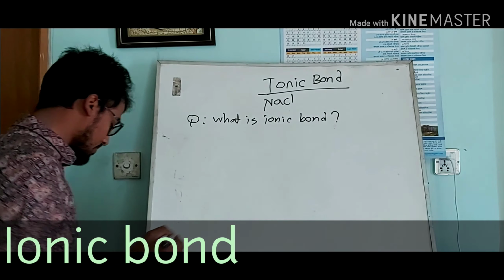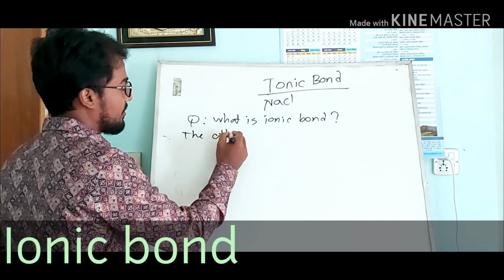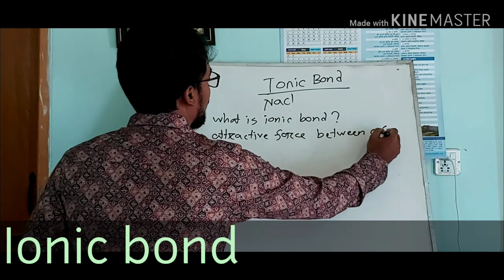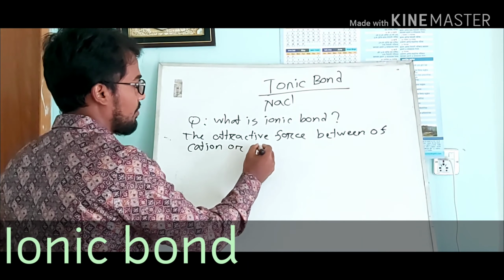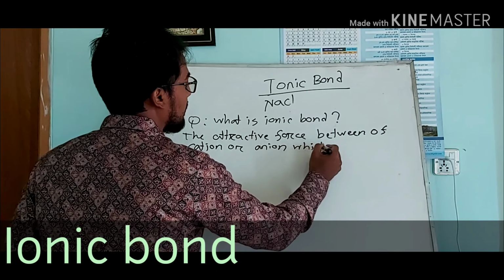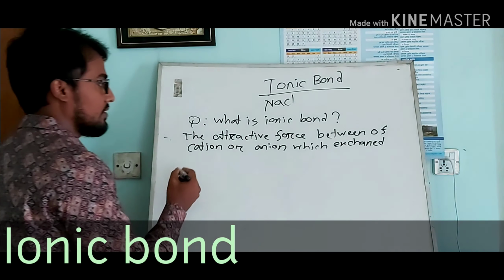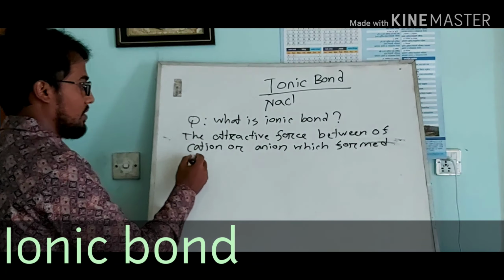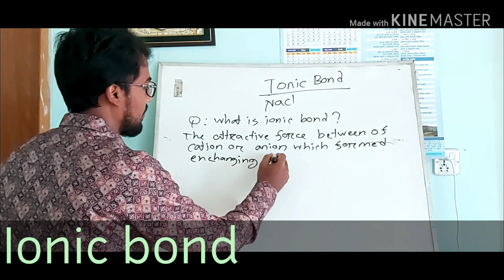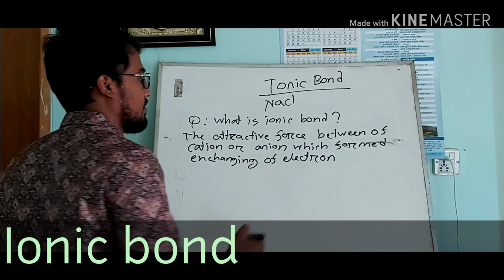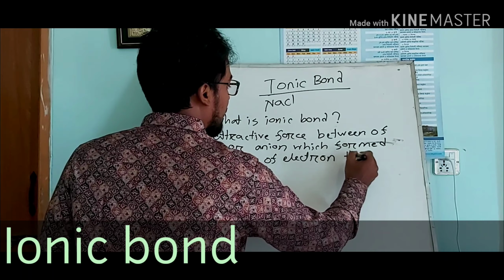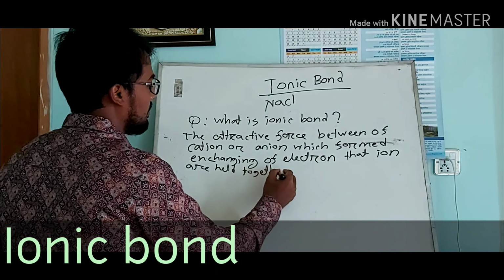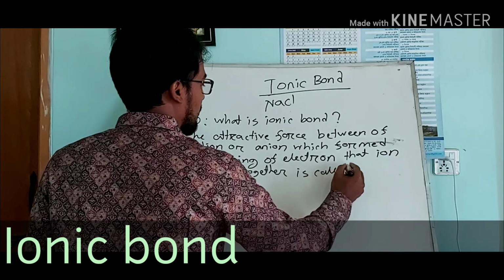Ionic bond. The attractive force between cation and anion, which is formed by exchanging of electron, where the ions are held together, is called ionic bond.